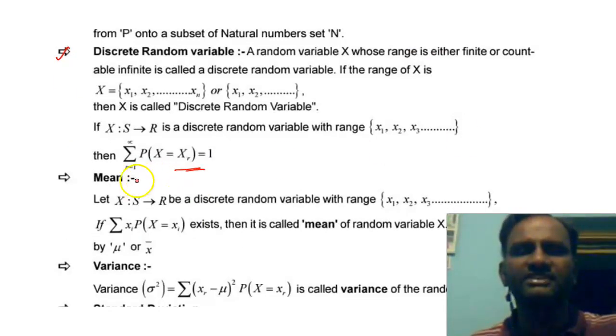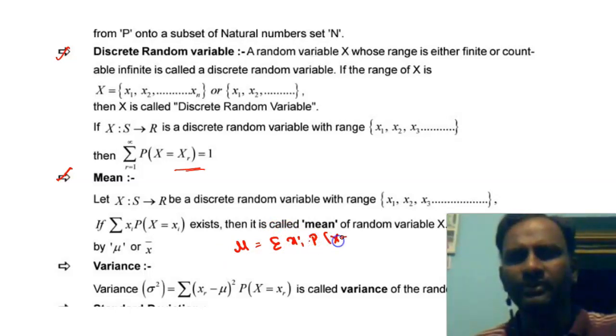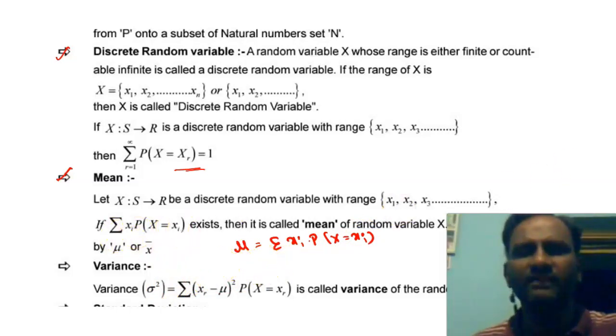Next one is mean. Let X mapping from S to R be a discrete random variable with its range {x1, x2, x3, ...}. If the summation of xi times P(X = xi) exists, then it is called the mean. The mean of a random variable X is denoted by mu or x bar, and is defined by mu = summation xi P(X = xi). This is the mean of the random variable.